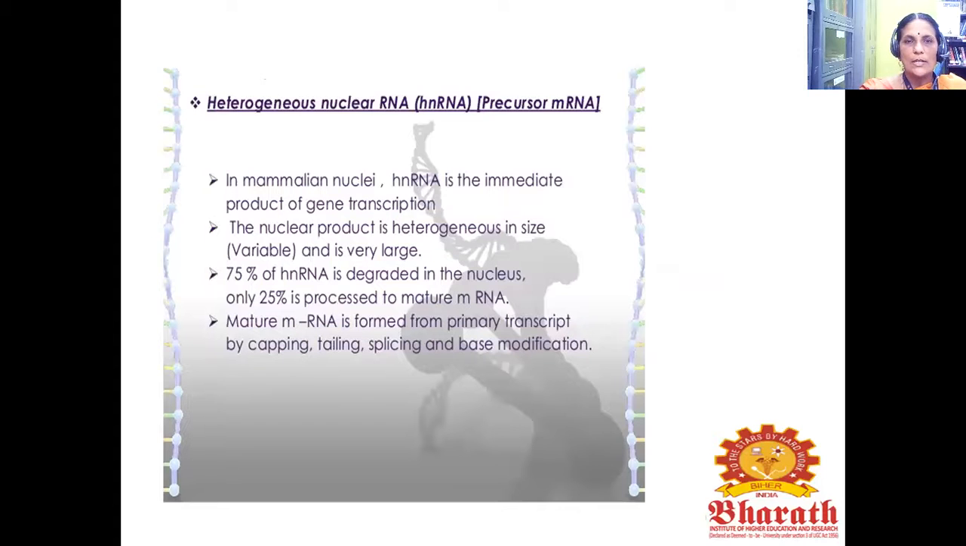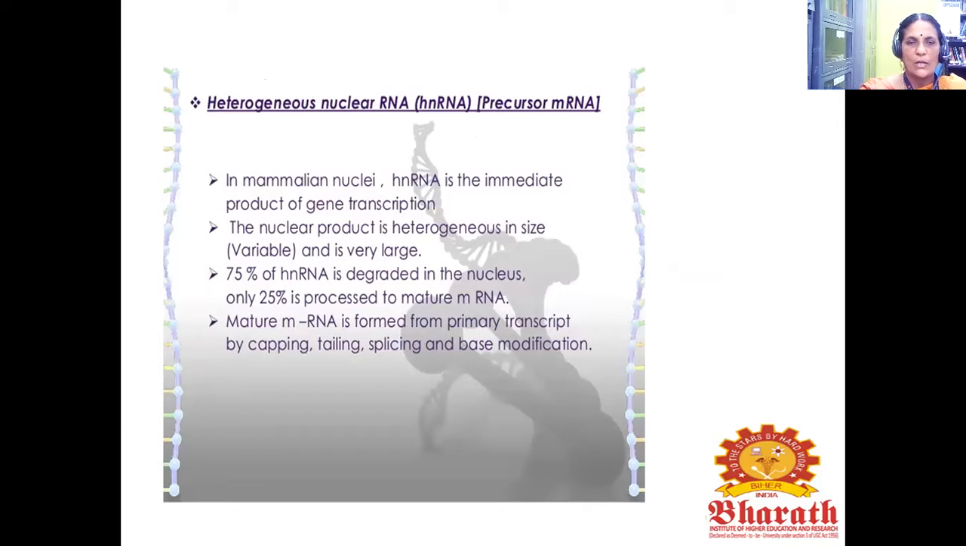Next one is heterogeneous nuclear RNA, or hnRNA, precursor mRNA. In mammalian nuclei, hnRNA is the immediate product of gene transcription. The nuclear product is heterogeneous in size. It's variable and very large.